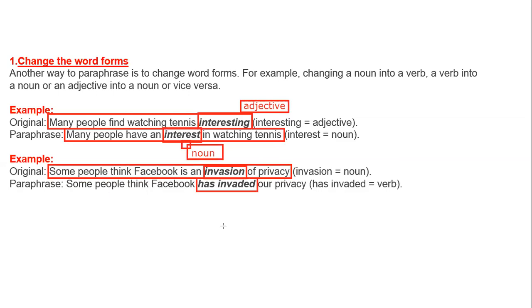In the above one, invasion is a noun. Now we have changed the noun into "has invaded", which is the verb form. So changing the form of words is again called paraphrasing. This is the third method.